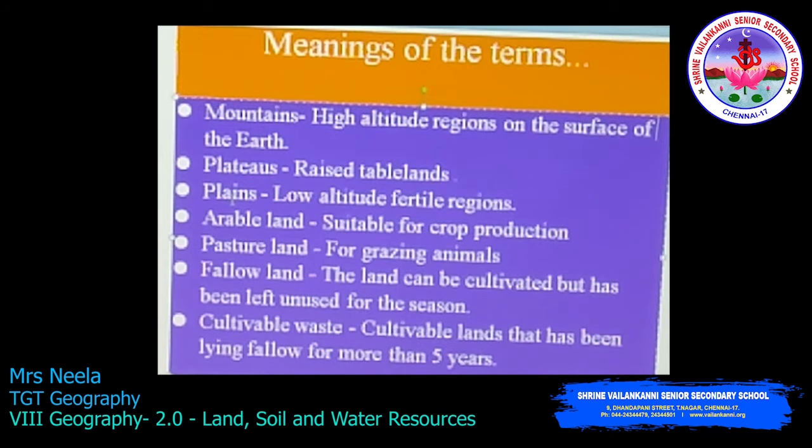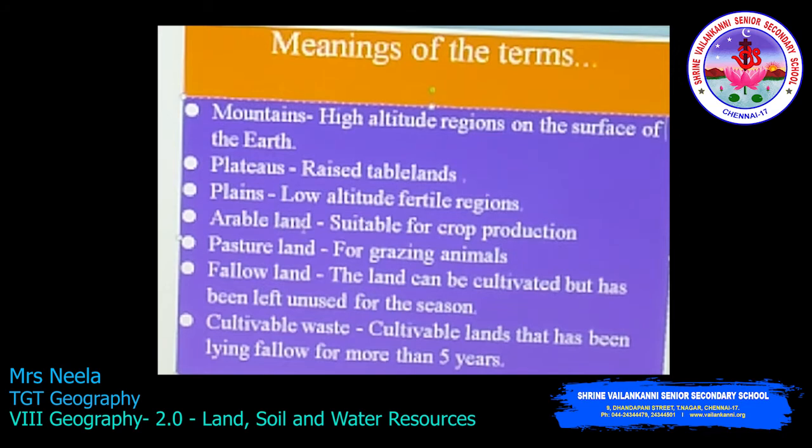Later in this lesson I will be teaching about what that alluvial soil is. It is brought by the rivers. Here you can do agricultural activities. Communication, transport, sufficient raw material and cheap labor are all the means of the plains. Nearly one third of the world population lives in the plains.